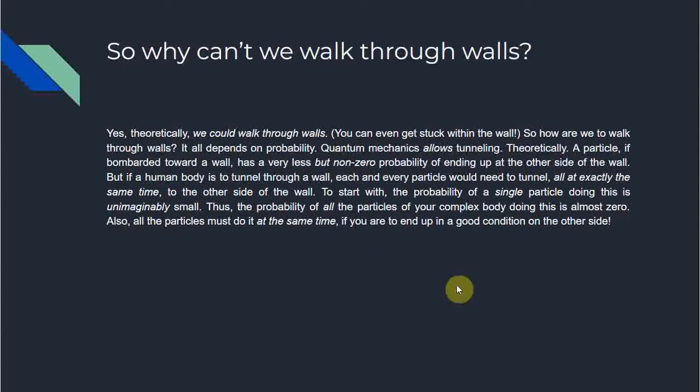And for a human being to walk through a wall, all the particles should tunnel at exactly the same time. So the probability of all the particles of a complex body doing this is almost zero. Also, the particles must do it at the same time if you are to end up in a good condition on the other side. That's also one point.